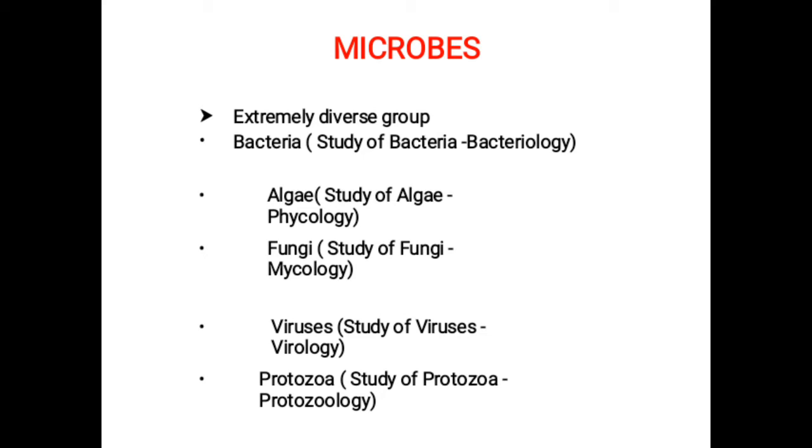The science we deal with bacteria is bacteriology. The science we deal with algae is phycology, and the science we deal with fungi is mycology. The science we deal with viruses is called virology, and the science we deal with protozoa is called protozoology.